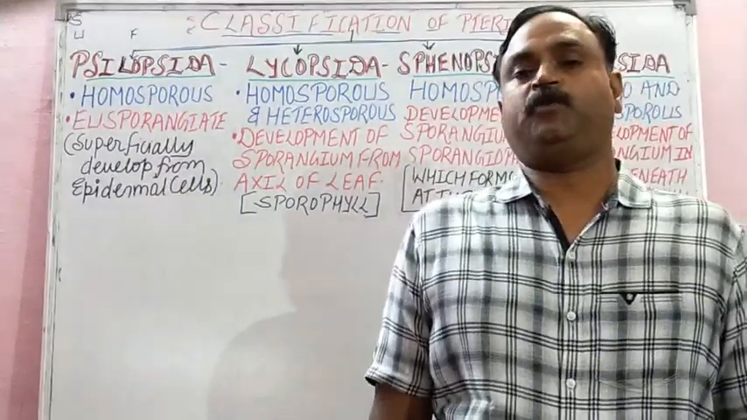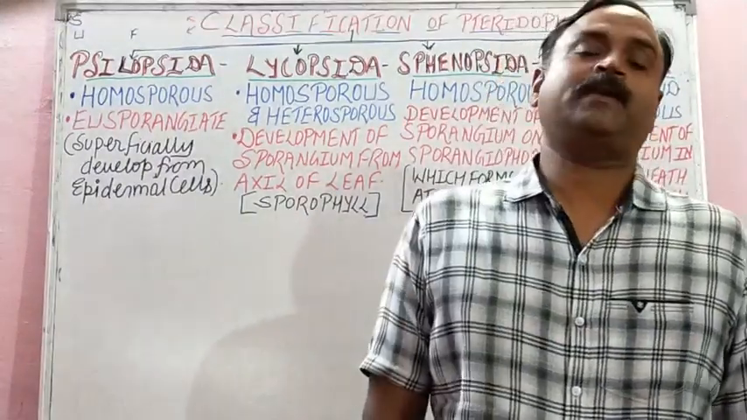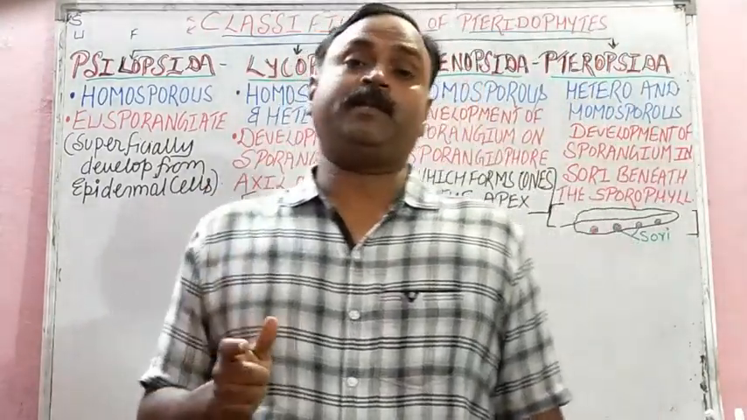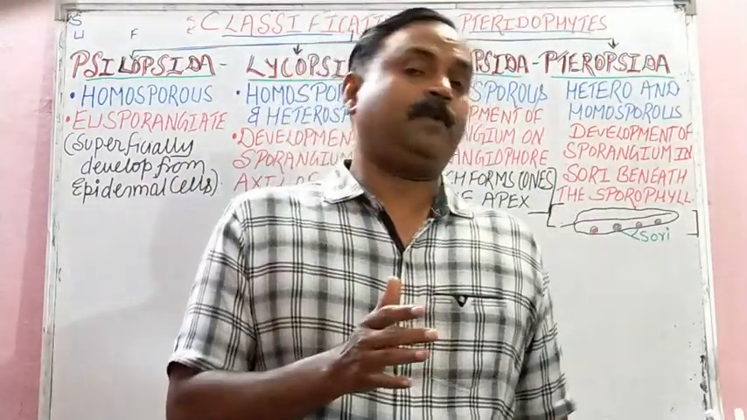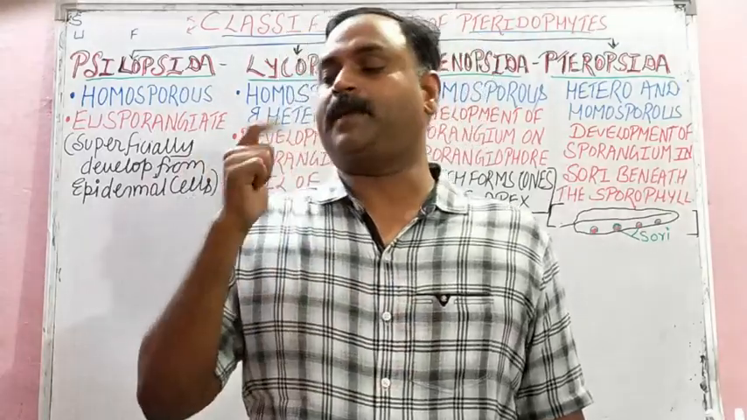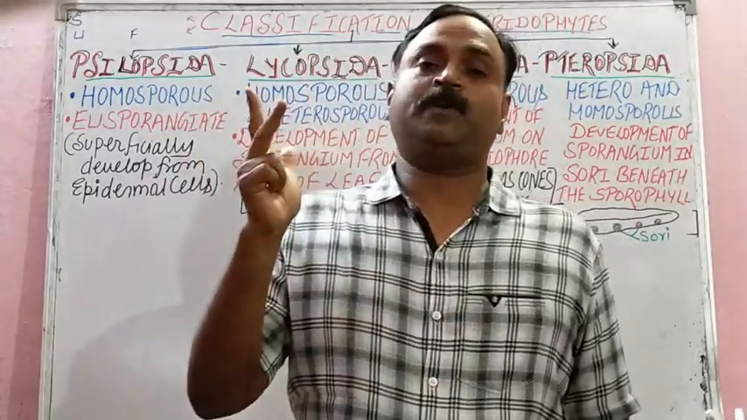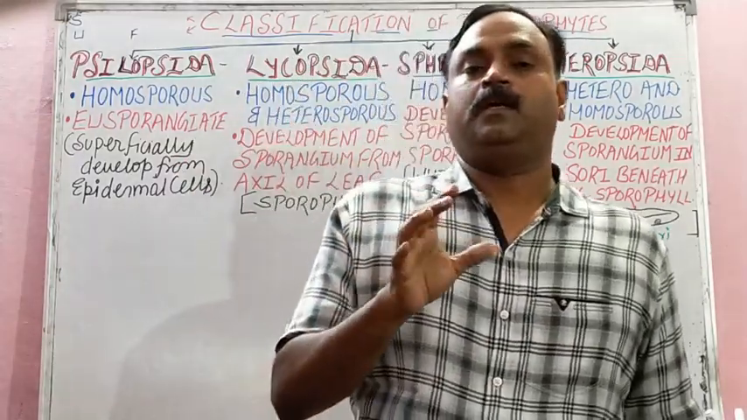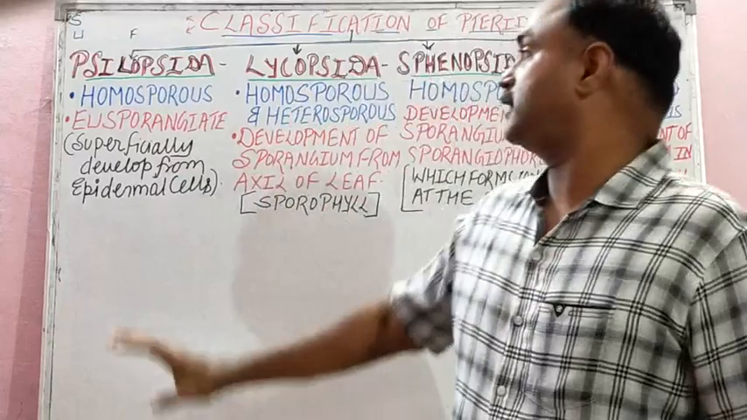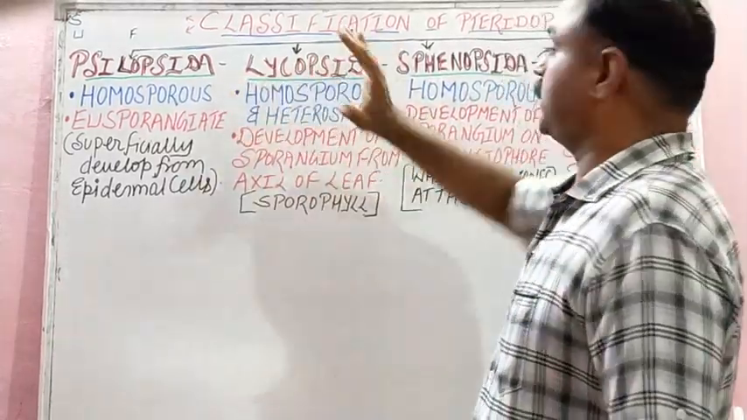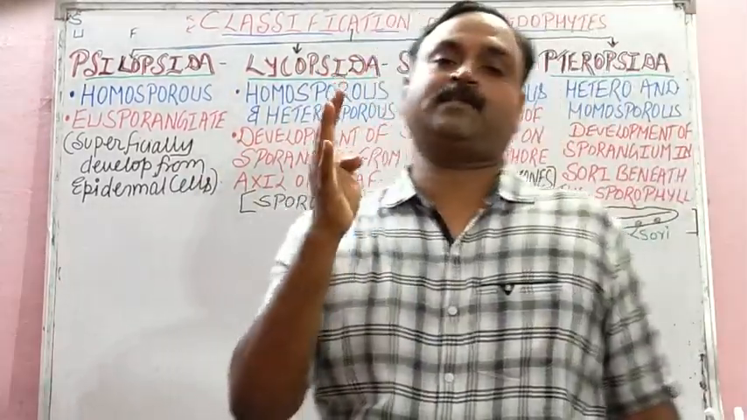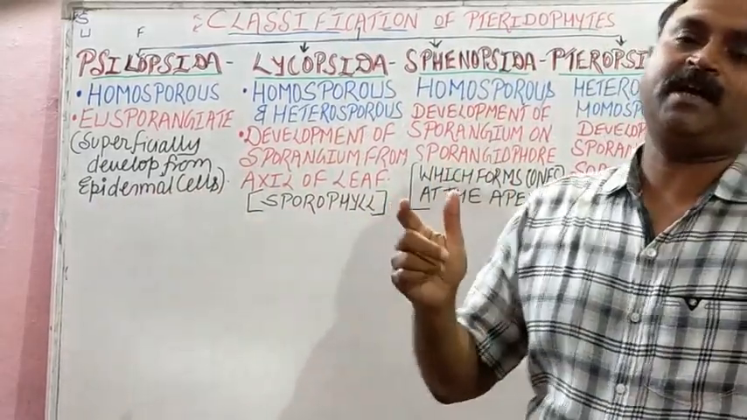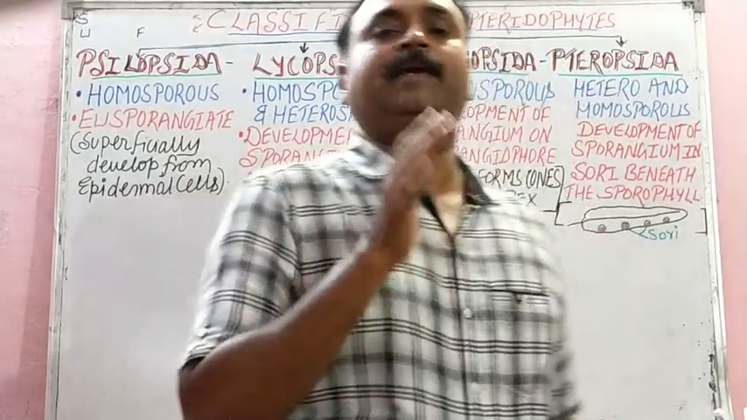Good morning, students. We are studying now the classification of pteridophytes. As I told you earlier, students, in the plant kingdom there is either algae, bryophyte, gymnosperm, angiosperm or pteridophyte. We have to study its classification. So now I am teaching you the classification of pteridophytes. Students, there are 4 classes according to your course: Psilopsida, Lycopsida, Sphenopsida and Pteropsida.